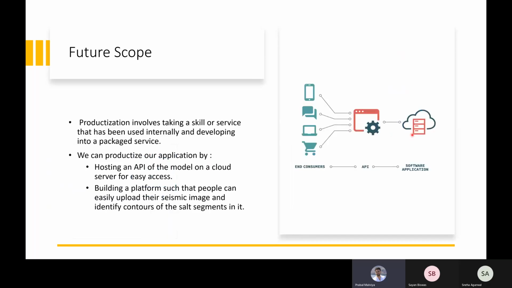Next, with the limited time in our hand, we were not able to build an API around our model, but we are keeping this as our future scope. We want to host this model on a server and build a website around it such that people and companies can readily use our software as a service to identify regions of salt in their seismic images. There is also a scope to build a user interface such that if somebody wants to train a model on newer images, they can readily do so by clicking a few buttons.